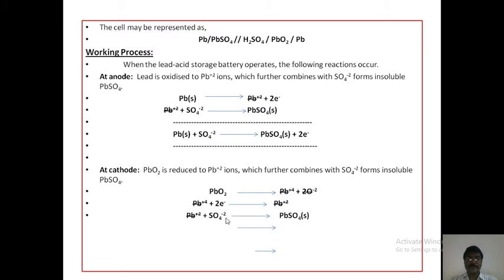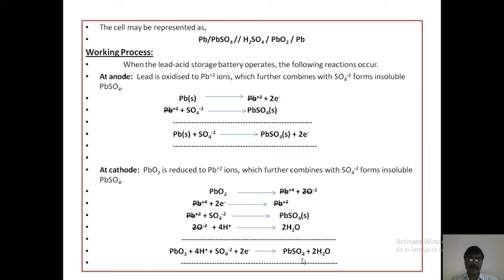These Pb2+ ions plus SO4 2- ions from the electrolyte are converted to lead sulfate. Oxide ions combine with H+ ions from the electrolyte and are converted to H2O. The total reaction can be written as PbO2 plus 4H+ plus SO4 2- plus 2 electrons gives PbSO4 plus 2H2O. This is the total cathodic reaction at the cathode.